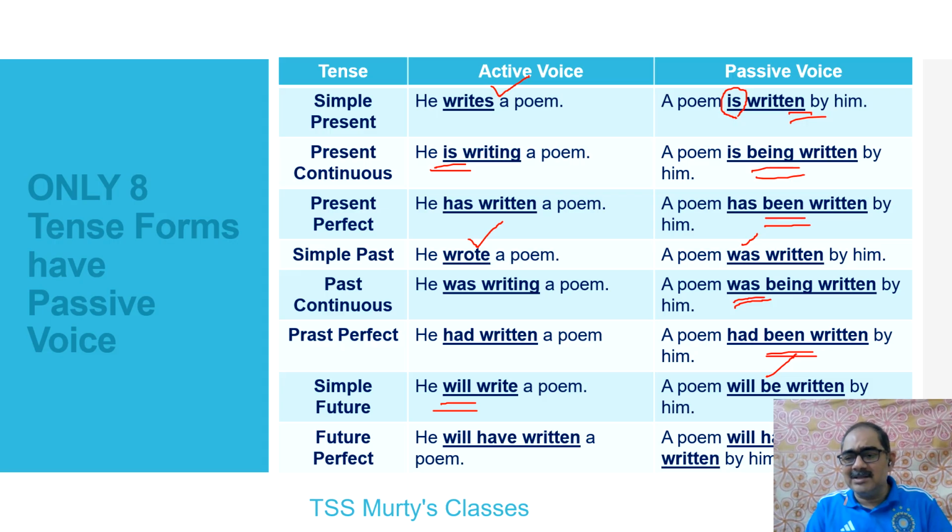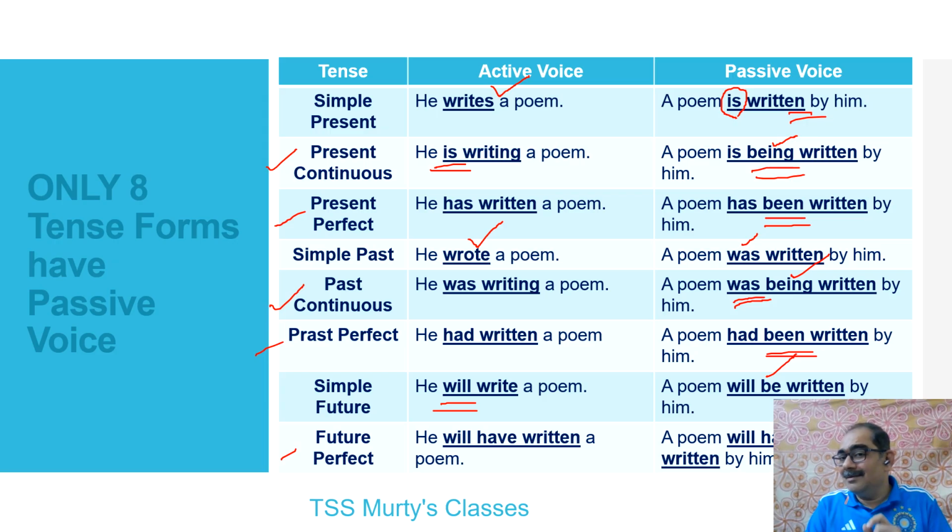So a couple of things, as I said, what is common here is, look at all continuous tense forms. This one, these two, right? You have used, or we have used, being, which is the be form. And all perfect tense forms, if you see here, present perfect, past perfect or future perfect, in passive voice we have used been, as you can see here. Okay, and in all the verbs here, as you can see, in passive voice, the main verb write is changed to written.